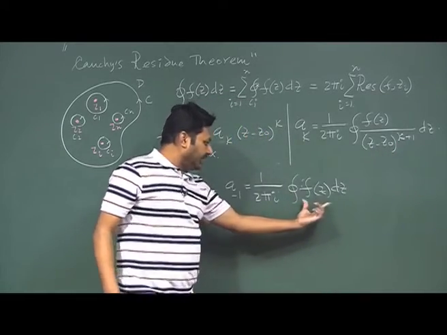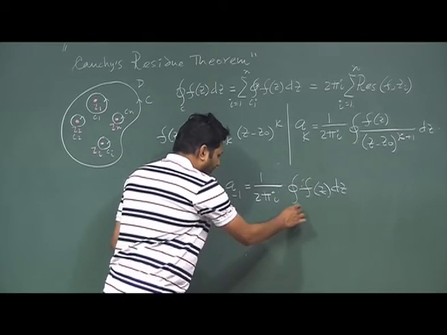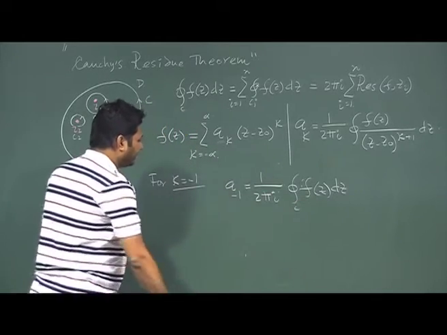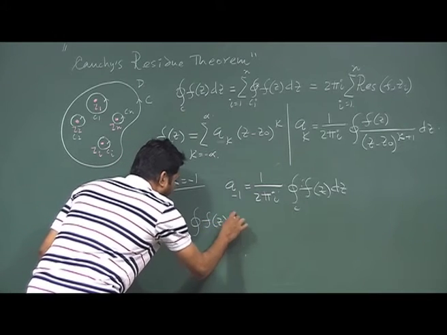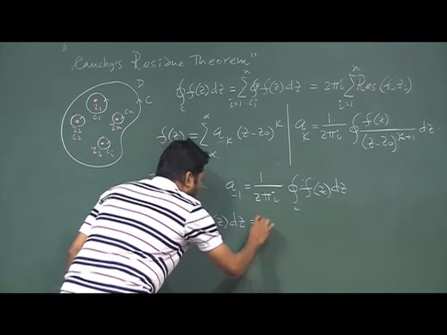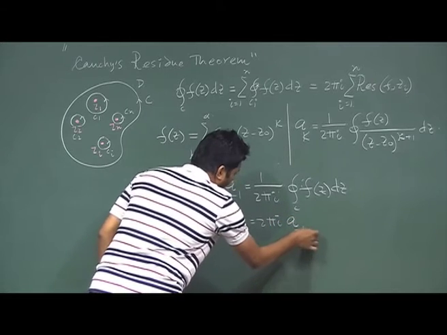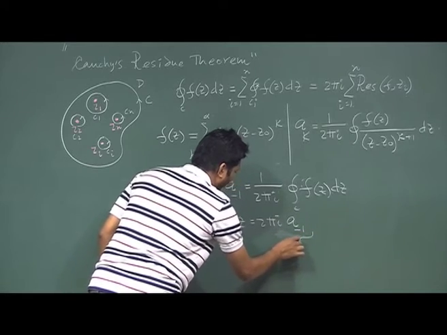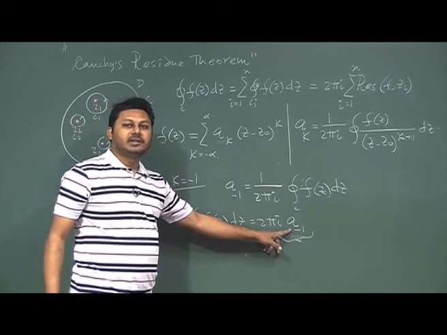So the only thing in my hand is the integration of f(z) dz, and the integration of f(z) dz is 2 pi i multiplied by a minus 1. Now, this a minus 1 is nothing but the residue.